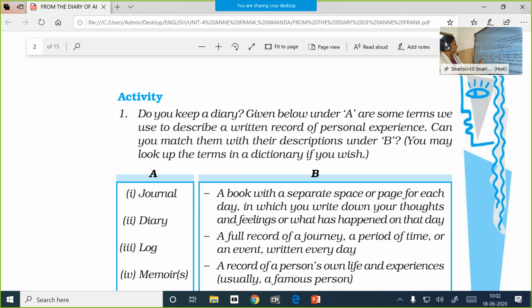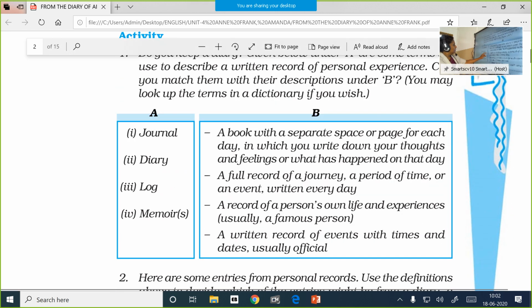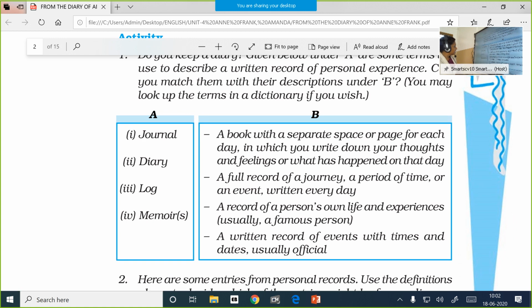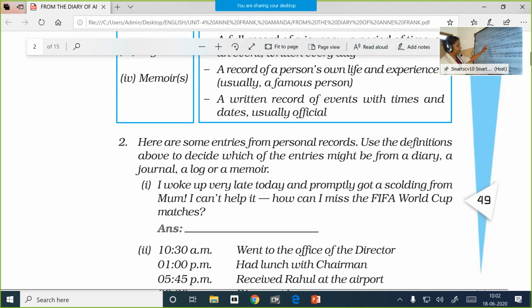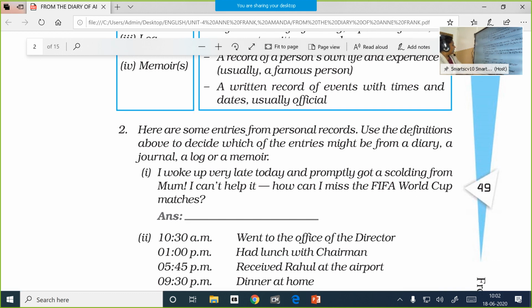And then you get a task here. You get different terms that denote the written form of a personal experience of various people, and they come under the terms journal, diary, log, and memoir. And the descriptions are given on the right-hand side in a jumbled way. You need to go through the descriptions and decide which one suits the given terms. And you are asked to refer to the dictionary if you feel like.